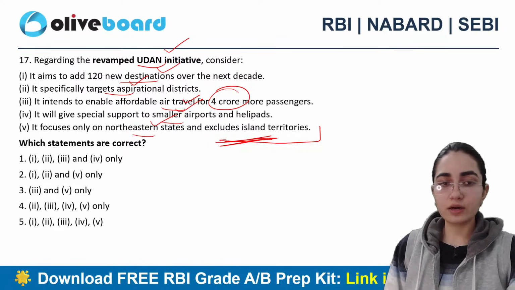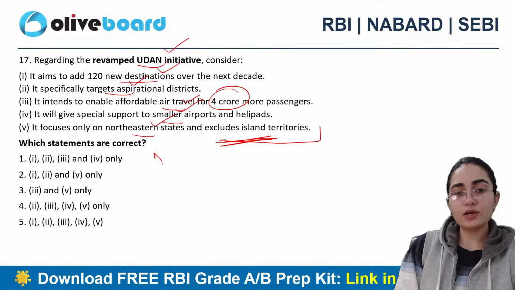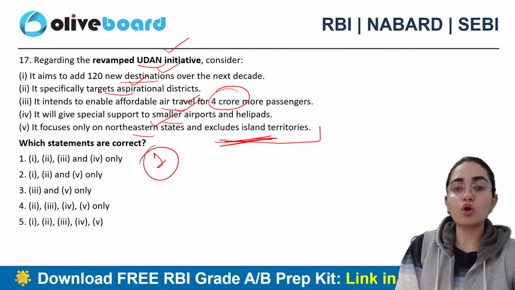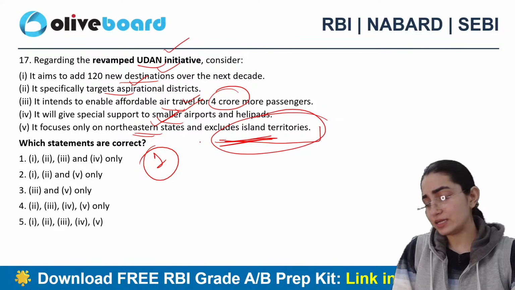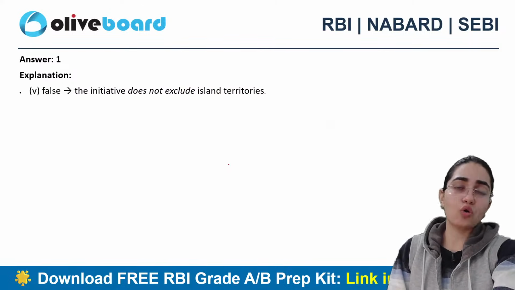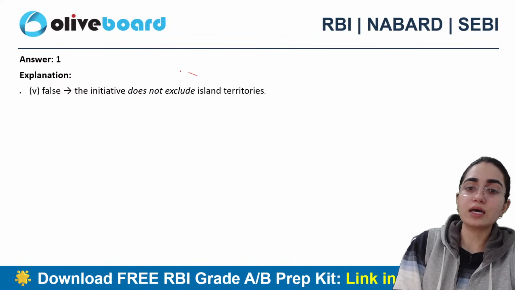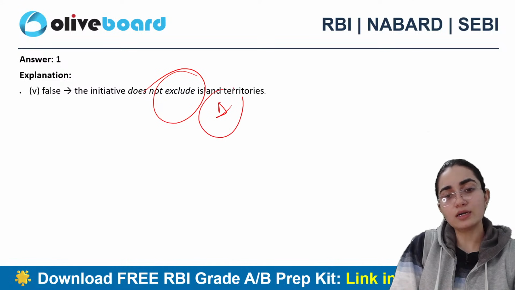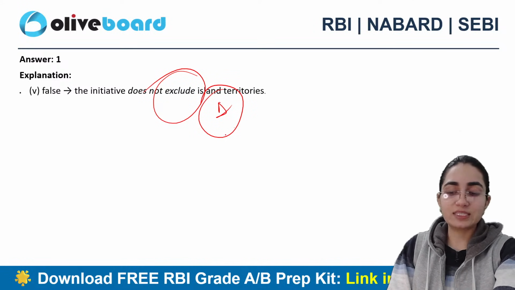First, second, and third and fourth only. Good. Because it clearly says that it focuses specifically on northeastern states only, and it excludes these island territories also, but this is not at all correct in nature. It doesn't exclude island territories. So first is the correct answer, as in all are correct except the last one.